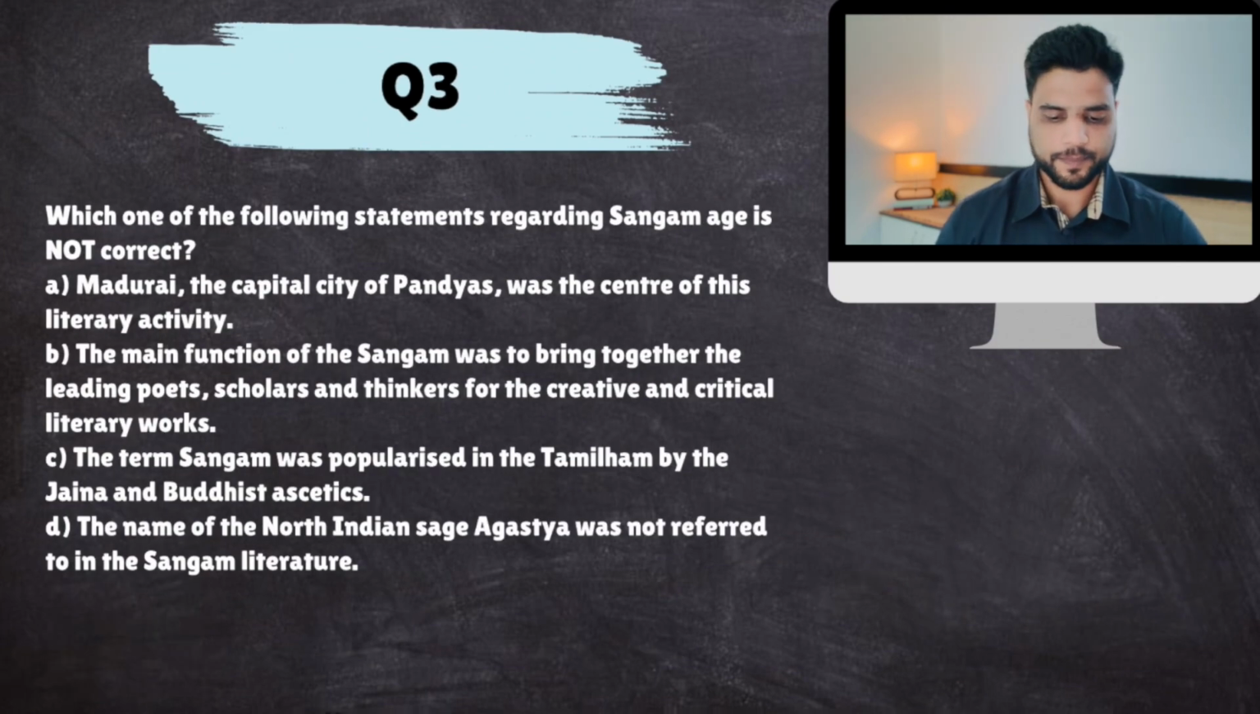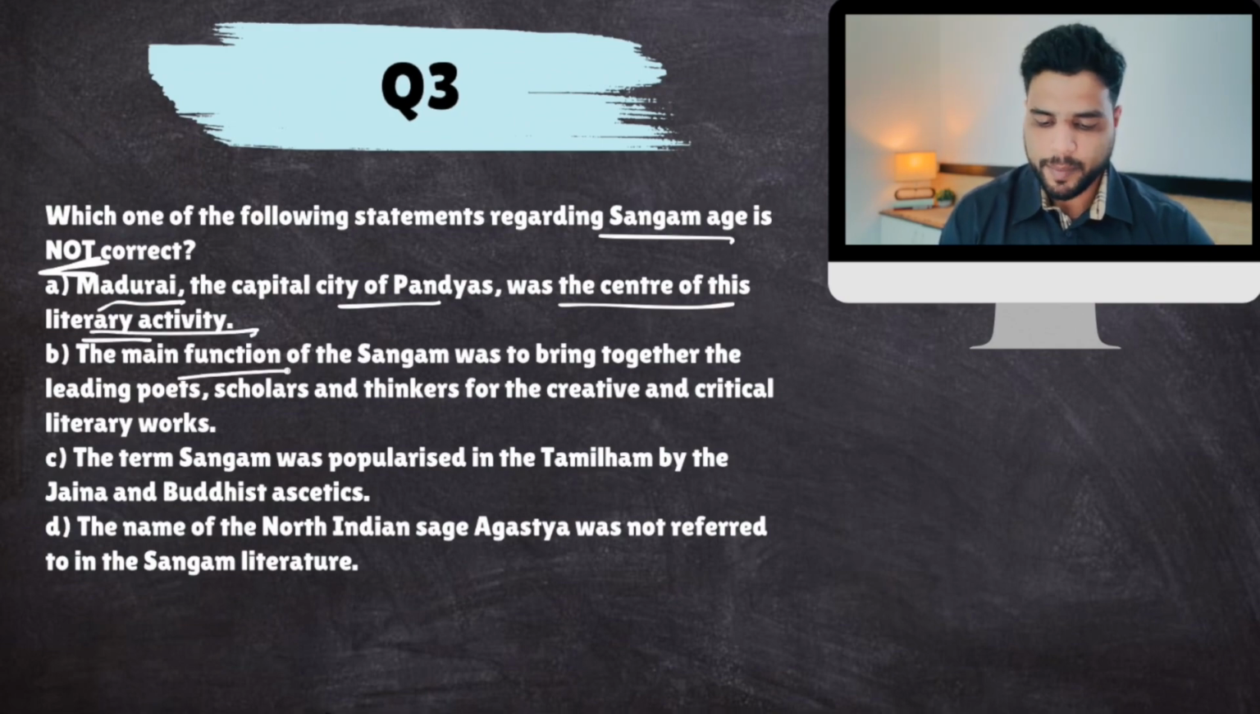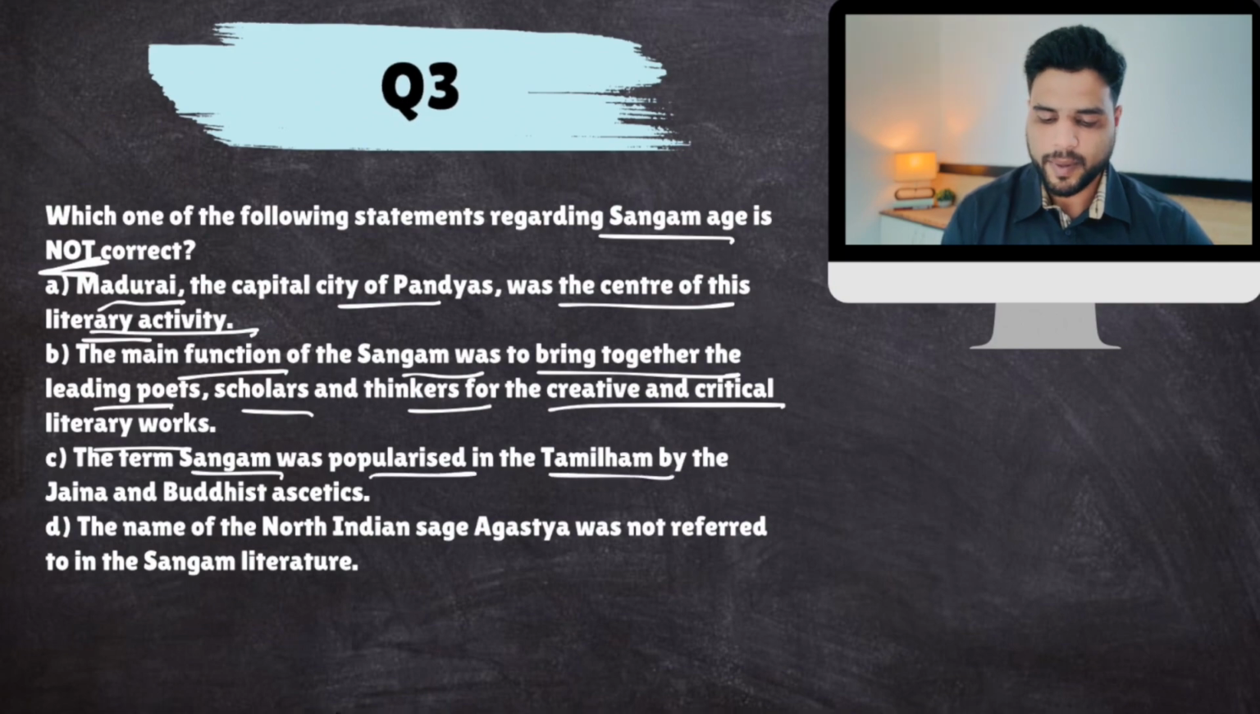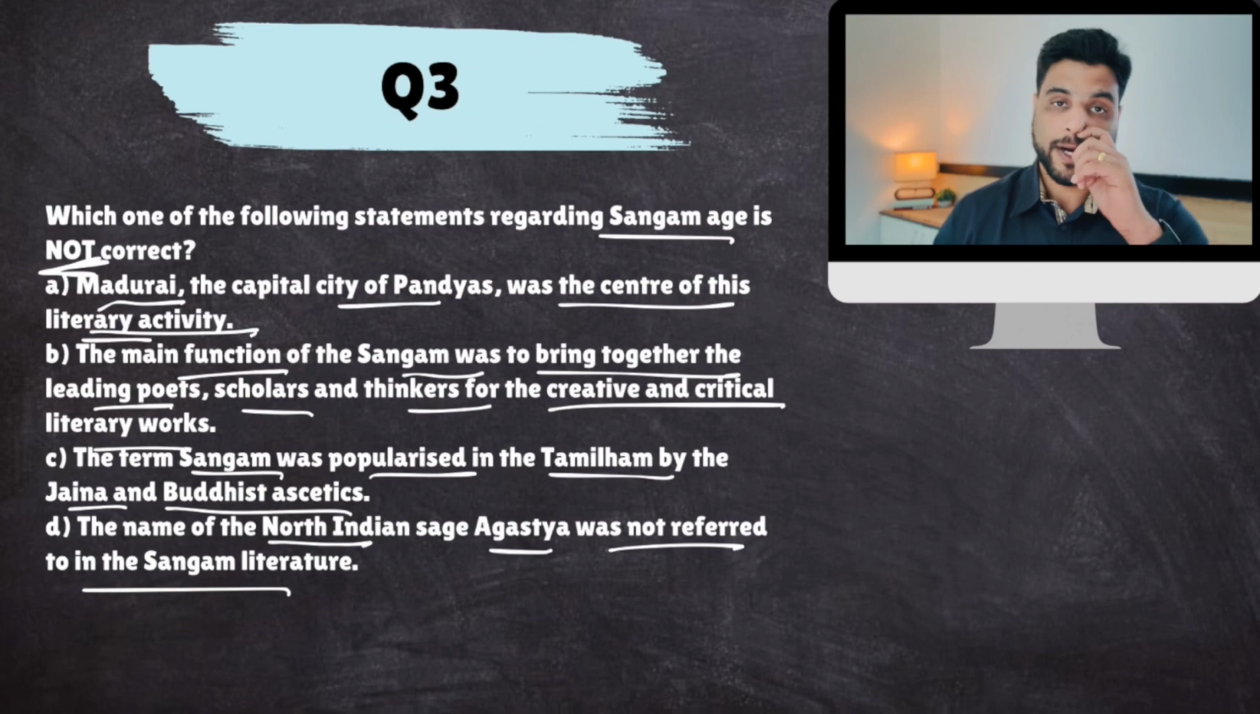Okay, next. Which one of the following statements regarding Sangam age is not correct? Again, not is important. Madurai, the capital city of Pandyas, was the center of this literary activity. The main function of Sangam was to bring together the leading poets, scholars, and thinkers for creative and critical literary works. The term Sangam was popularized in the Tamilakam by Jain and Buddhist ascetics, monks. The name of North Indian sage Agastya was not referred to in the Sangam literature. Now listen to me very carefully.